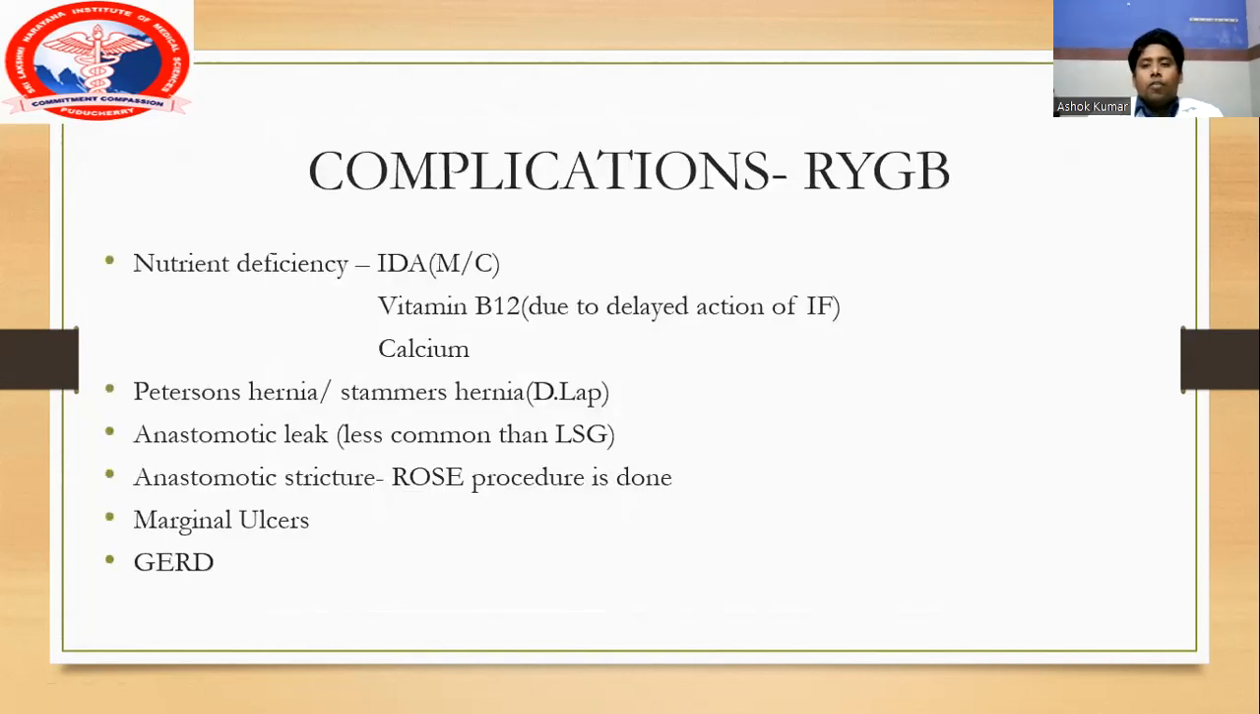So the complications of Roux-en-Y gastric bypass: the most common deficiency is iron deficiency anemia, and the second one is vitamin B12 deficiency, due to delayed action or very limited amount of action by intrinsic factor. Then calcium deficiency will be there, and the most common complication is internal hernias that happen with this Roux-en-Y gastric bypass surgery.